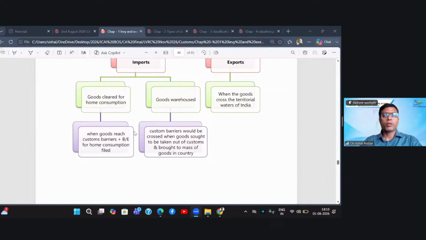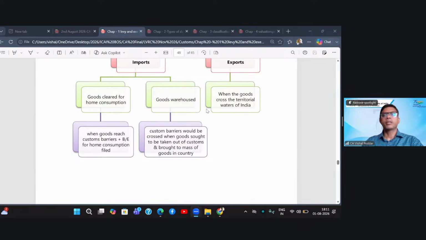So an importer who has imported goods may not require the entire import goods immediately. So the warehousing provisions of customs give a relaxation in time whereby the importer need not pay the entire customs duty today. The importer has to file a bill of entry for warehousing, which is also called an into-bond bill of entry, and request that the goods be kept in customs bonded warehouses. And then later, whenever the importer wants the entire quantity or part quantity, they would file another bill of entry, which will now be called an ex-bond bill of entry, for clearing the goods from the warehouse.